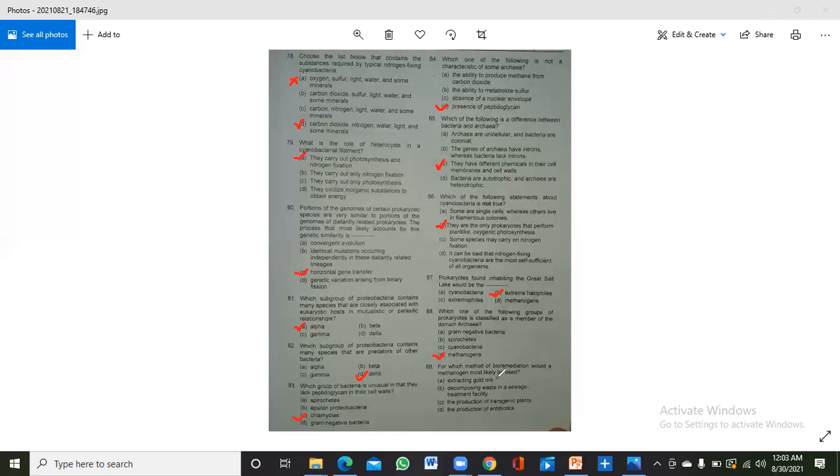For which method of bioremediation would a methanogen most likely be used? It is used in the waste sewage treatment facility, because methanogens are also decomposers and can degrade waste substances.